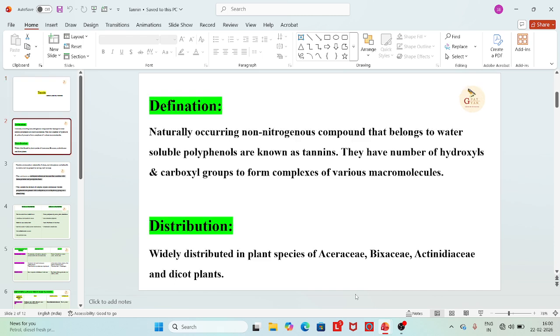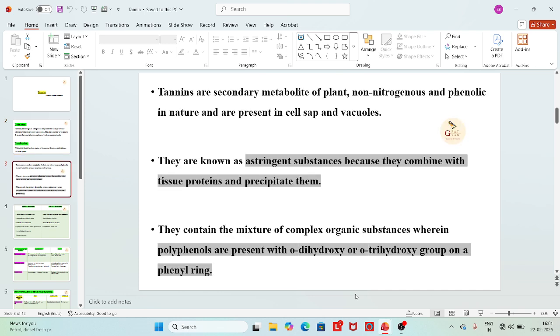So the tannins are the non-nitrogenous compound belonging to water-soluble polyphenols and widely distributed in various plants like Vixaceae, Ericaceae, etc. And they have a number of hydroxyl and carboxyl groups to form complexes with various macromolecules. So they are the non-nitrogenous compound, that is the key point of tannin, and they are secondary metabolites also. And the important thing is that they have the astringent action, that is the protein precipitating action. They combine with the tissue protein and precipitate them.